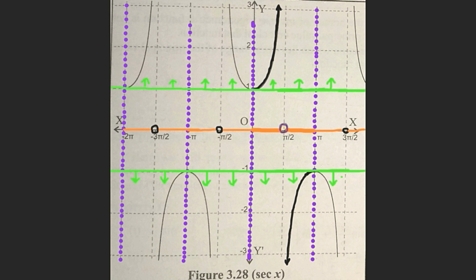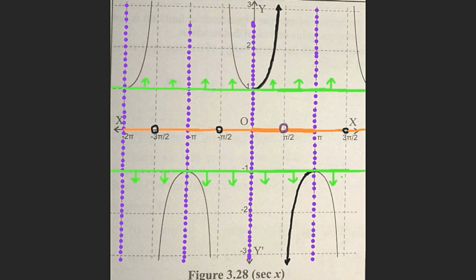Hence, we can write the inverse function of the secant function in all these intervals. All the intervals in which the secant function is one-one and onto are shown by dotted blue lines. Among all these intervals, the closed interval minus pi by 2 to pi by 2 except 0 is called the principal branch of the secant function, and the angle theta in this branch is called the principal value of that